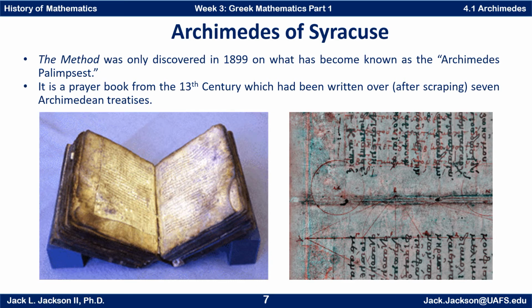And so it's a long story that you can read about if you look it up. But basically, through a long series of events, this book was finally found, and they noticed that there looked like there was some mathematics underneath it, some geometric figures, maybe some mathematical writing. You can kind of see it going across there underneath the prayer book. Thankfully, they weren't very good about completely scraping and cleaning it off before they wrote the new prayers over it. Eventually, this has made it to where we try to look and see what's there.